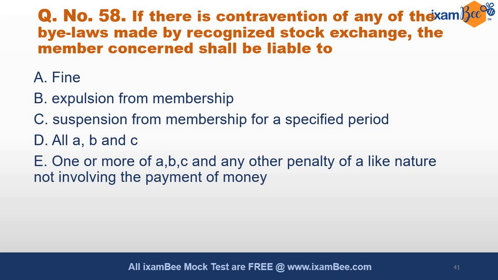So if there is a contravention of any of the bylaws made by the recognized stock exchange, the member concerned shall be held liable, and if held liable, then held liable for what? The answer is E, one or more of A, B, C and any other penalty.